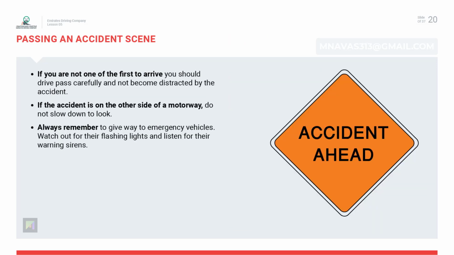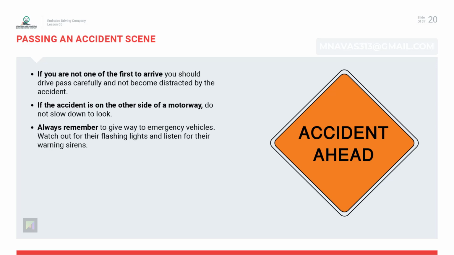Passing an accident scene. If you are not one of the first to arrive at the scene of an accident, and enough people have already stopped to give assistance, you should drive past carefully and not become distracted by the accident. If the accident is on the other side of a motorway, do not slow down to look.